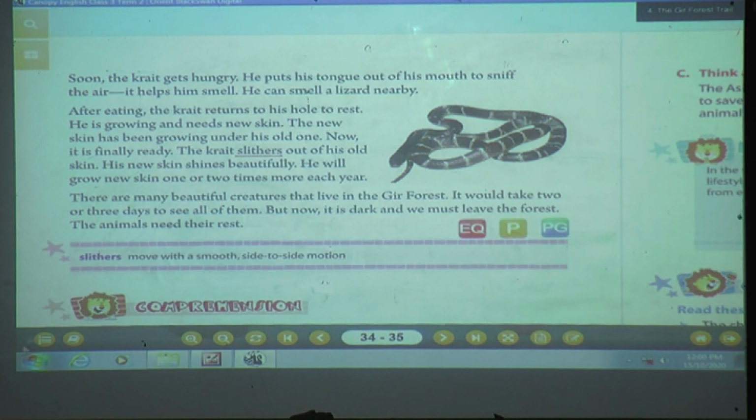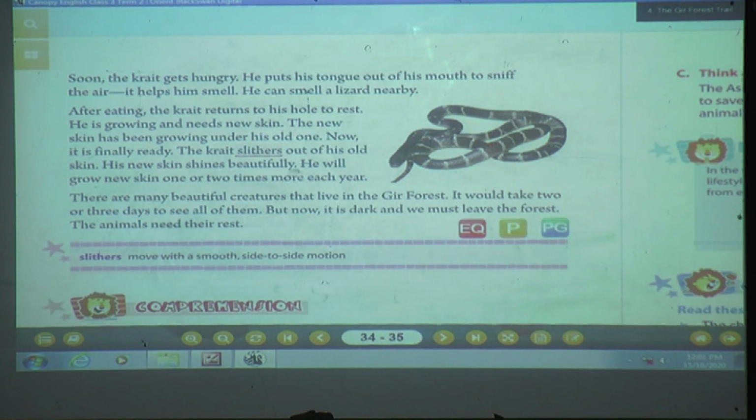So what did he do? He took his tongue out to sniff. Why? He can smell where the animal is. So he can smell that a lizard is nearby. After eating, the karat returns to his hole. After hunting, he has hunted the lizard. So after eating, where does it go? An animal like a snake lives in a hole, isn't it? Hole to rest. He is growing and needs new skin.